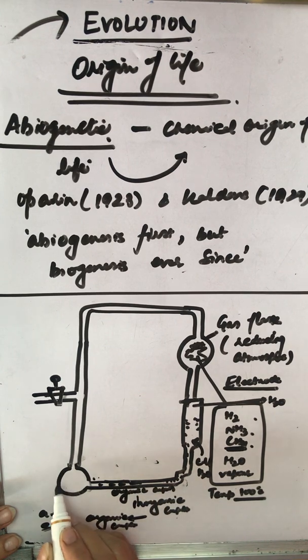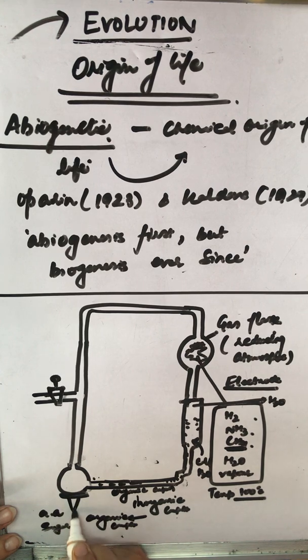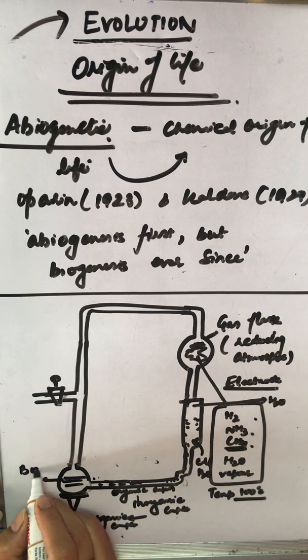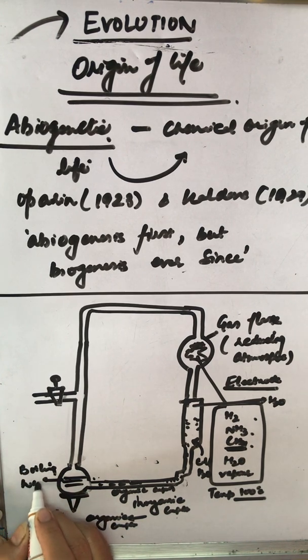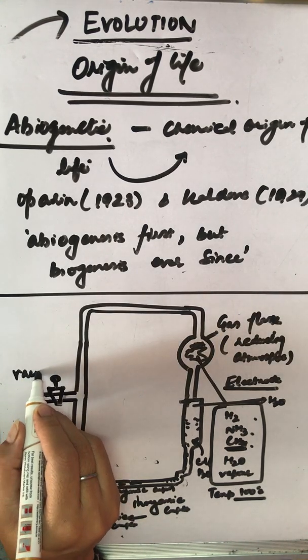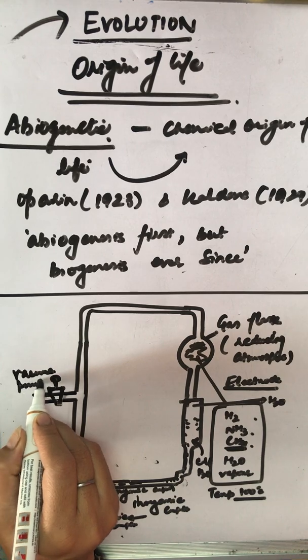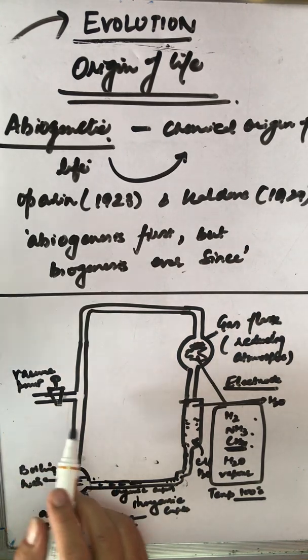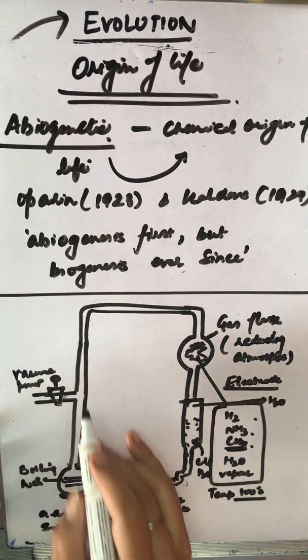This one particularly is on a heater hot plate for the introduction of hot water. This is the boiling water. And this is connected to a vacuum pump. Why? Because we want to expel the entire gas supply to remove the original air.